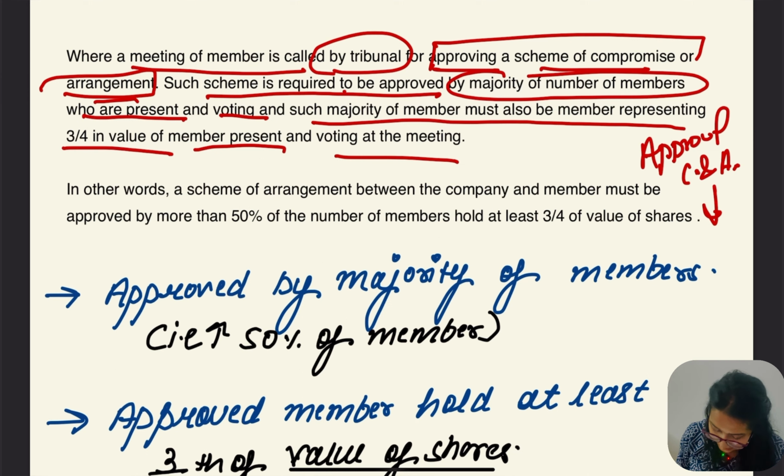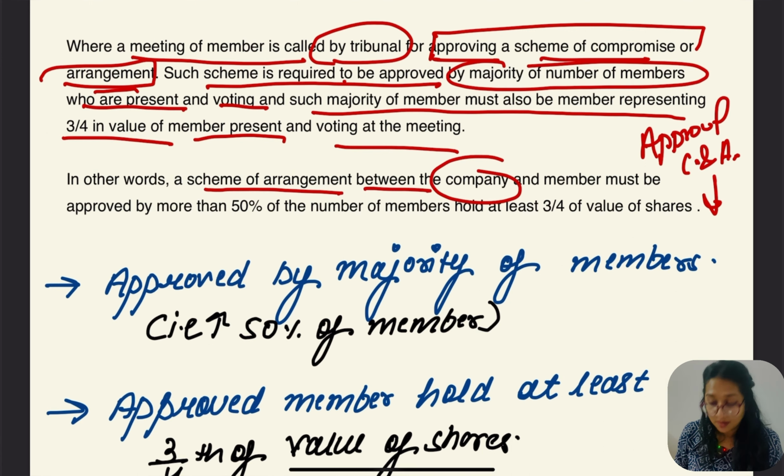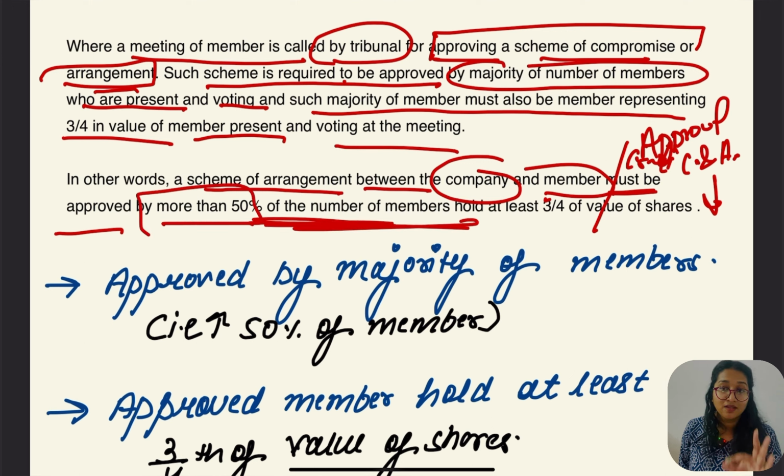Again, let me say it in a very simple way. A scheme of amalgamation between the company and members, or the creditors, must be approved by more than 50% of the number of members, those who are present in the meeting.